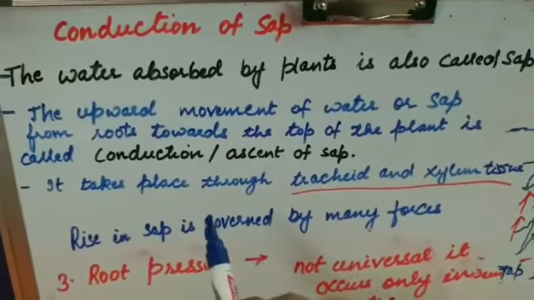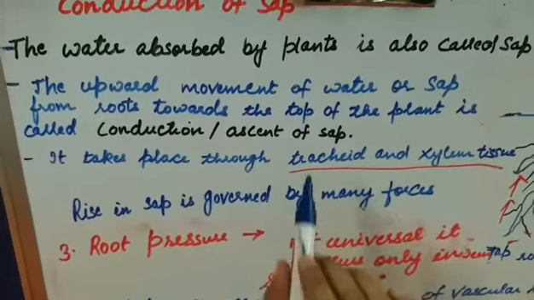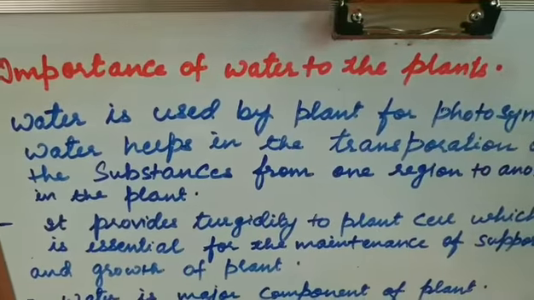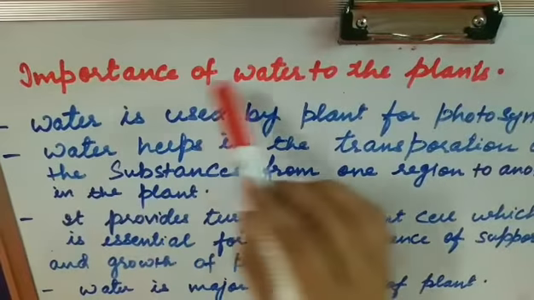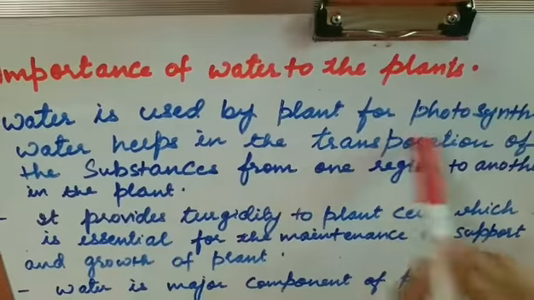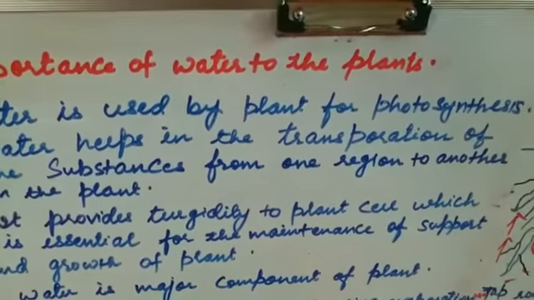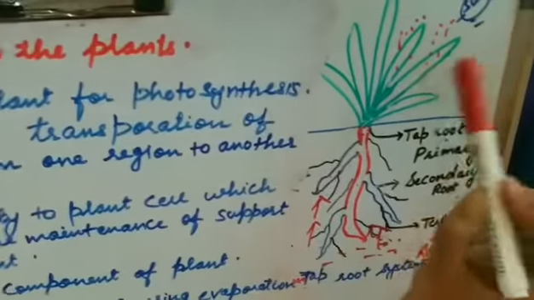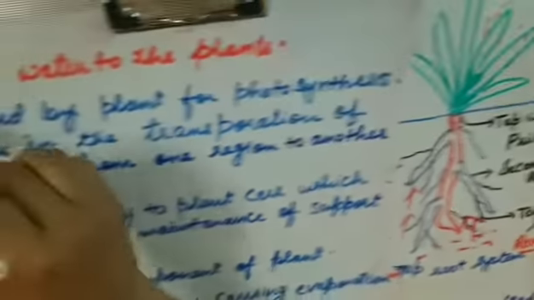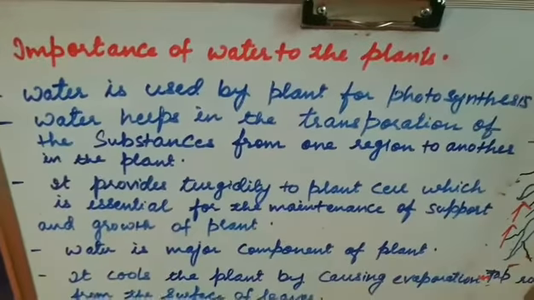Now we will move on to the last topic of today's video, that is the importance of water to the plant. In the very first line I told you that water is very essential for the plants. Water is used by the plants for photosynthesis. What is photosynthesis? The preparation of food by the plant in the presence of sunlight, CO2 and water is known as photosynthesis. So water is a very important, essential component in photosynthesis that helps in the preparation of food for the plant.